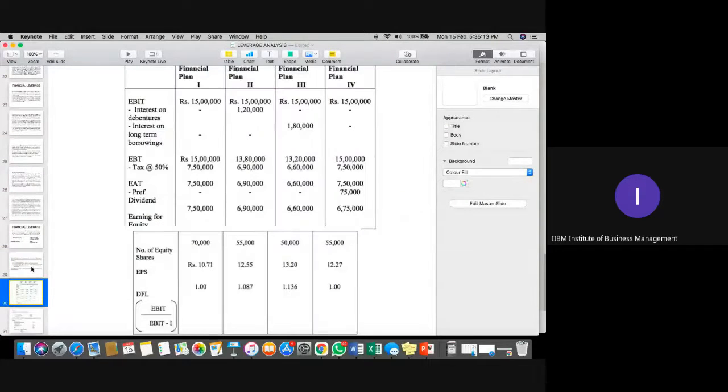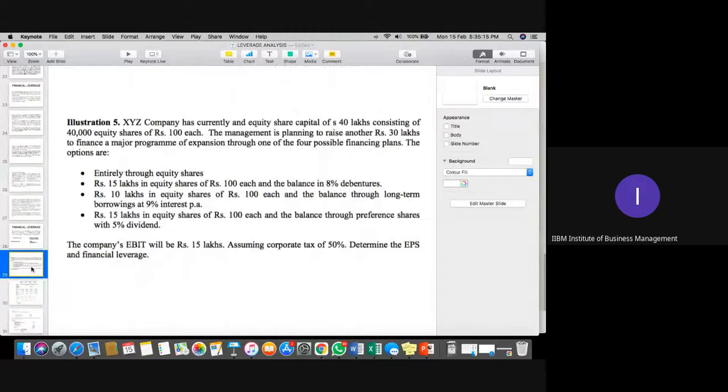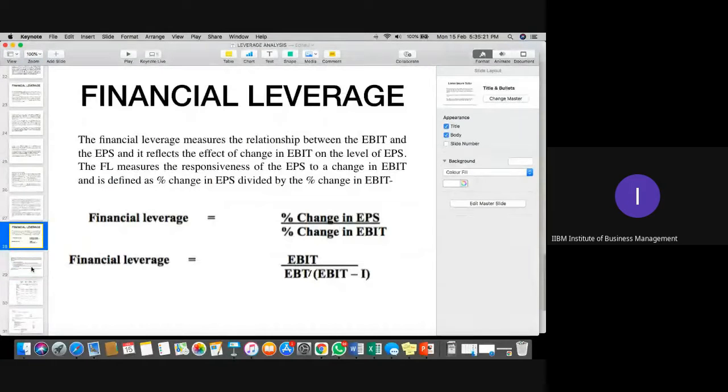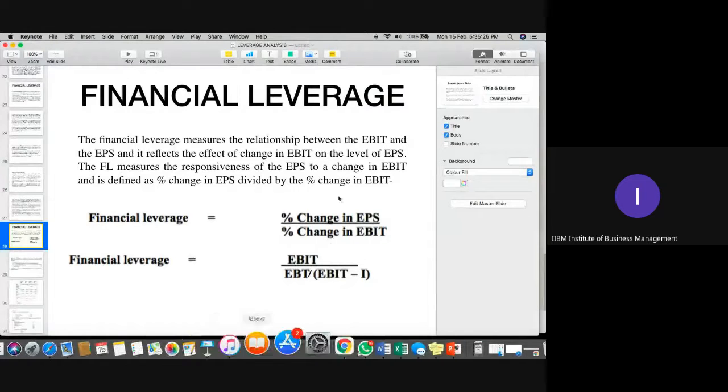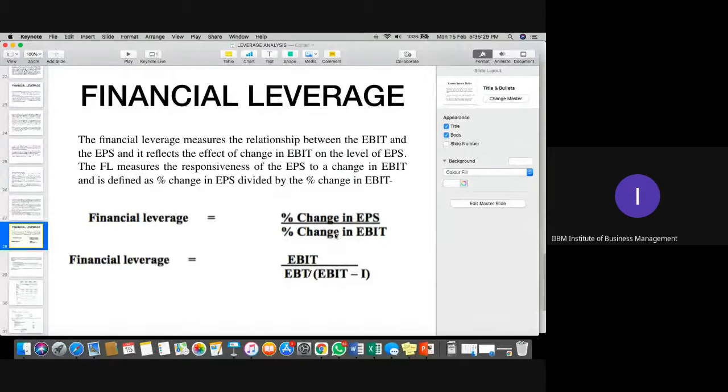So I'll take this question. First of all, just copy this and read this question because these questions are a bit tricky. Financial leverages means the earning available after interest. For example, if you have the interest burden in terms of debt capital, so higher the debt capital, higher the interest burden, and higher would be the financial leverage. As you can see on the denominator, higher the interest, higher would be the value of FL.